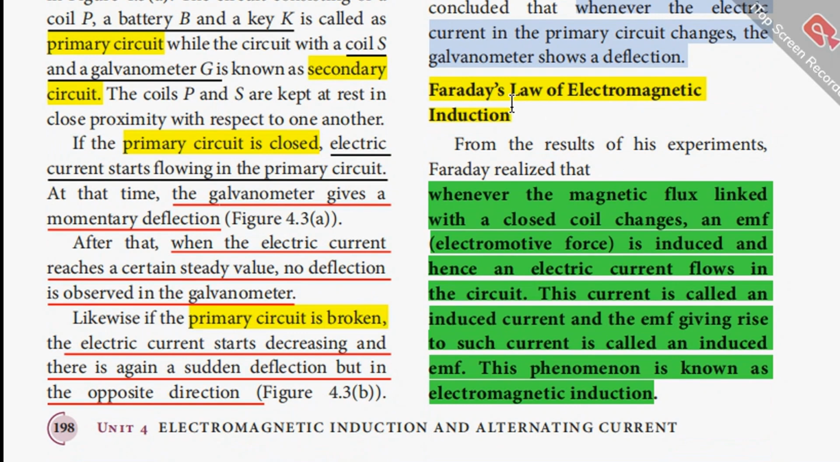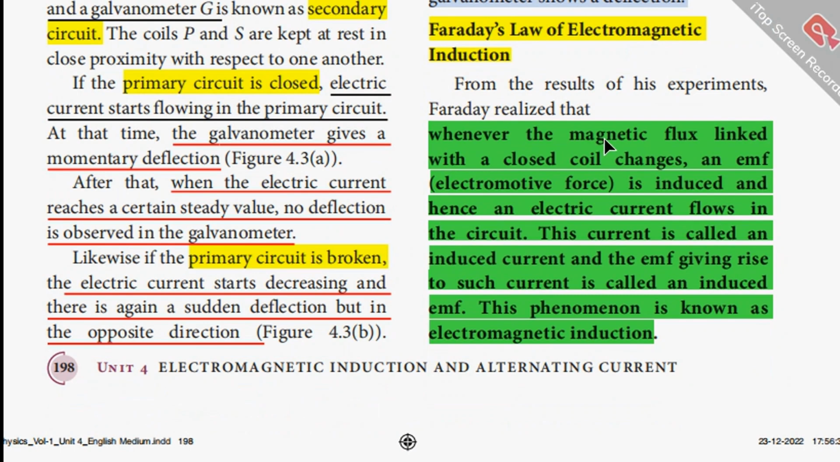Now let us see what is Faraday's law of electromagnetic induction. It was realized by Faraday that whenever the magnetic flux linked with a closed coil changes, an EMF, that is an electromotive force, is induced, and hence an electric current flows in the circuit. And this current is called the induced current. The EMF giving rise to such current is called the induced EMF. This phenomenon is known as electromagnetic induction.